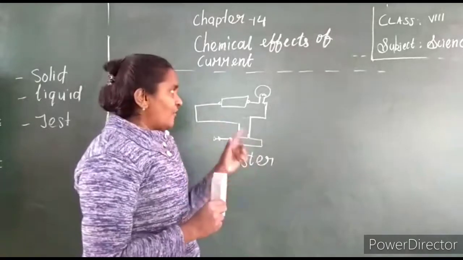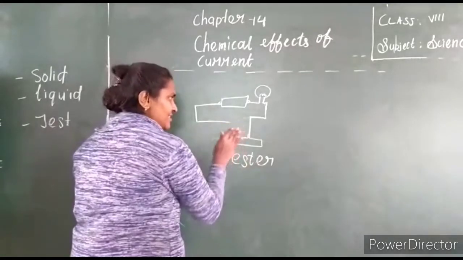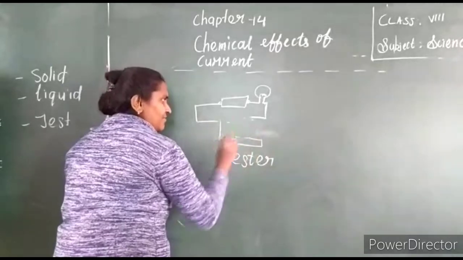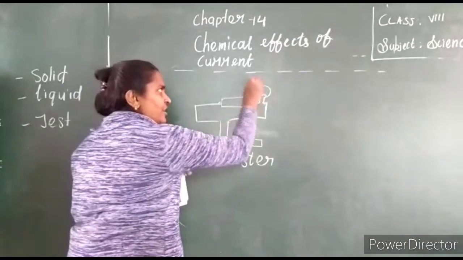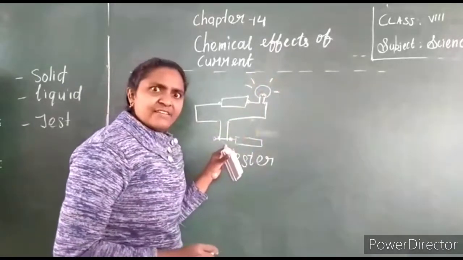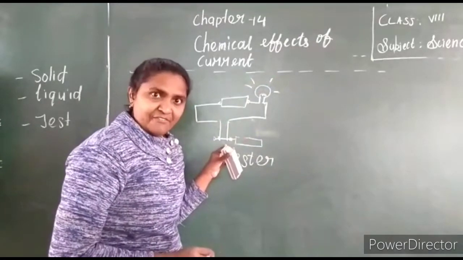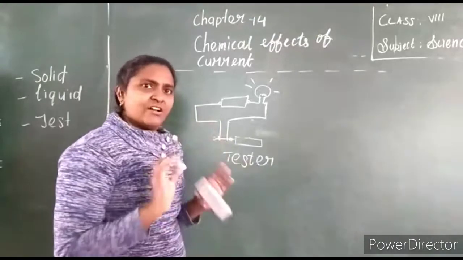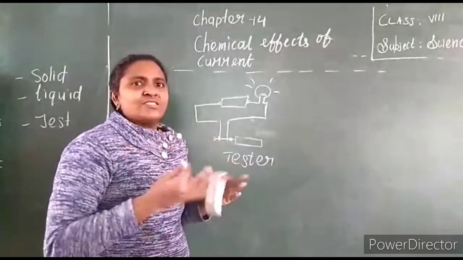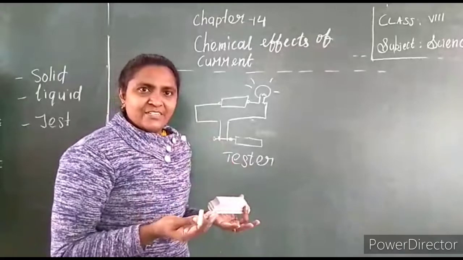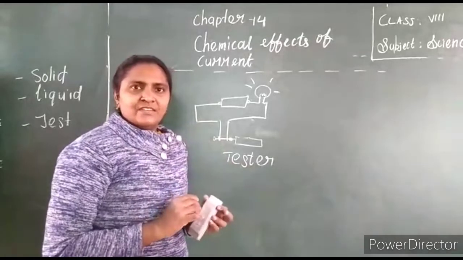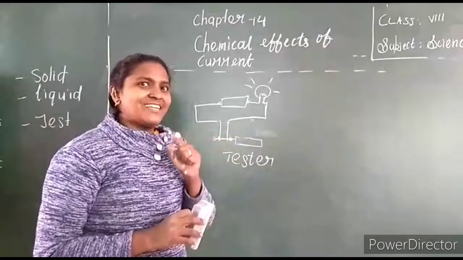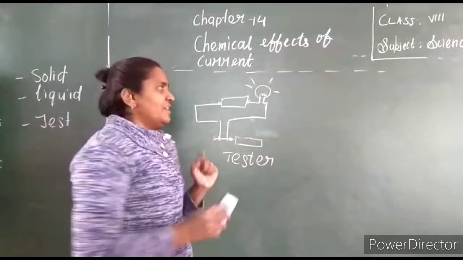Now tell me, after passing electricity through this, now it is connected to the metal and it is glowing. Will there be any chemical effect? That means, does any chemical change happen here? No. The metal rod will be a metal rod only. No change in shape, no new product, no change in color, nothing. That means no chemical effect here. Where does the chemical effect occur? In liquids. Now we go on.